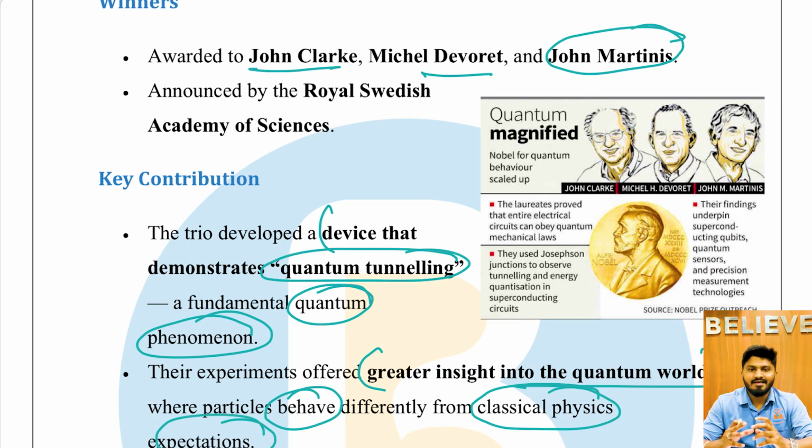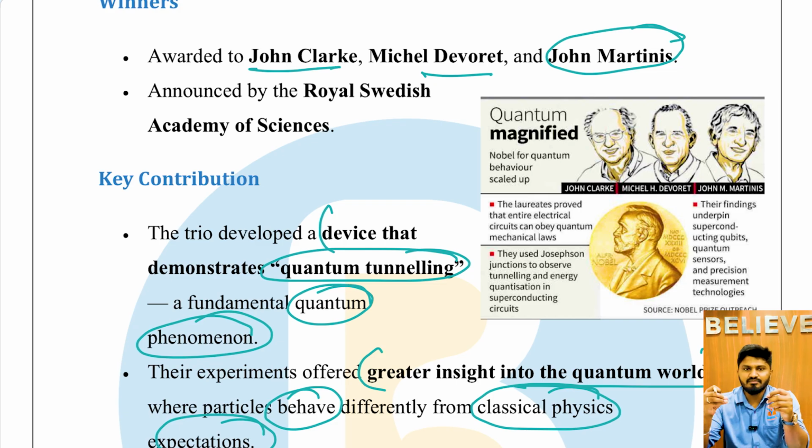So, normally in the normal realm, we have a certain physical behavior attached to certain items. For example, if it is a solid, it has to work in a certain way. If it is a liquid, it has to work in a separate, particular way. If it is a metal, it has to work in a particular way. But all these physical behaviors do not apply to particles at the quantum level or at the nano level.